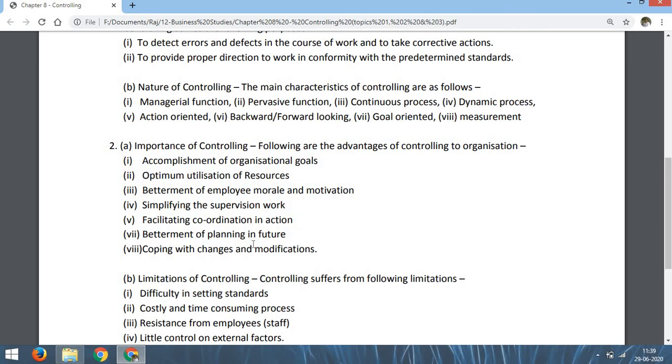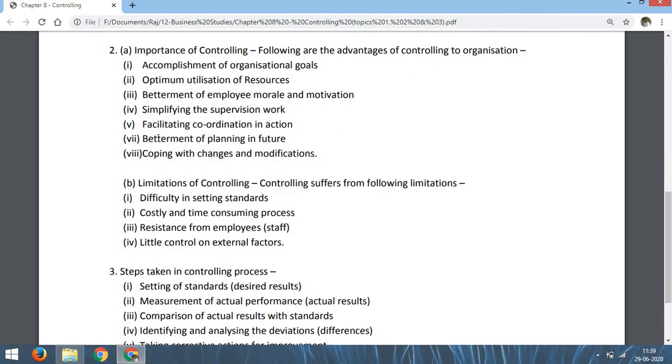Then betterment of planning in future. Whatever has been planned in the past, that planning may be right, may be wrong. So when there is something wrong in the planning, for the future we can make better planning. That means we can make changes in the planning. So planning becomes better for the future due to controlling. And number 8, coping with changes and modification. When there is some need of changing something, then we can introduce the changes while the process of controlling is going on. That means when we see that something is wrong, some work is going wrong, then we can make changes and modification of the work.